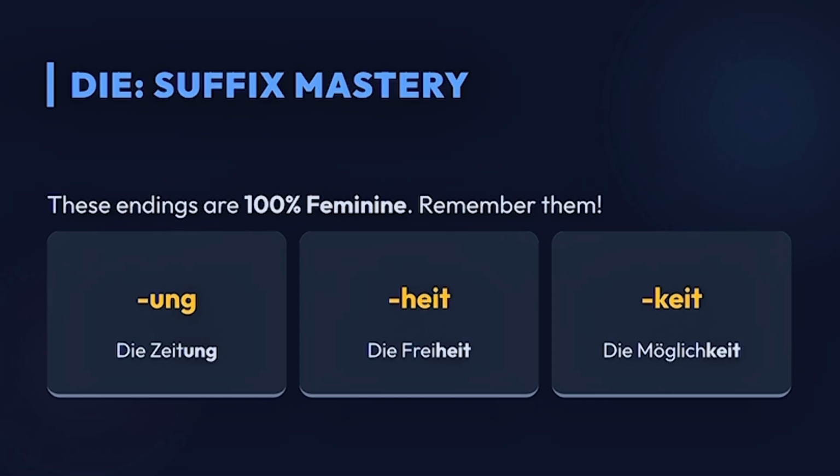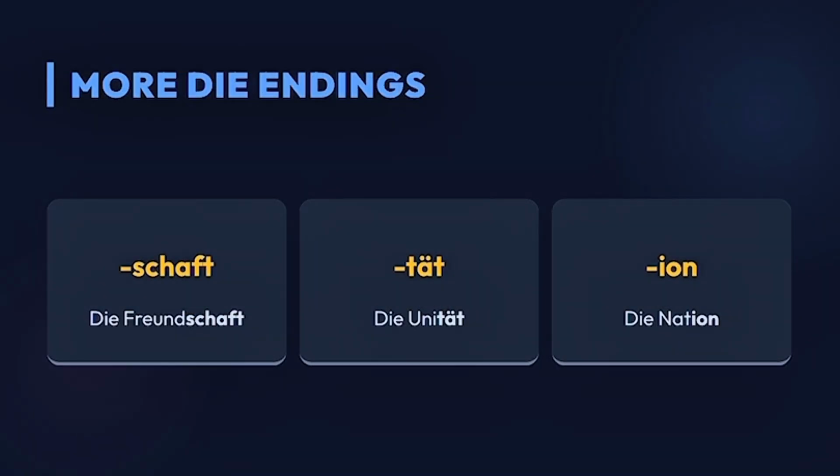So when we have these three endings, ung, heit, und keit, we have to use the feminine form, die. We also have three more endings: schaft, die Freundschaft, the friendship, tät, die Universität, und ion, I-O-N, die Nation, the nation. So when we have these three endings, we always have to use the form die.